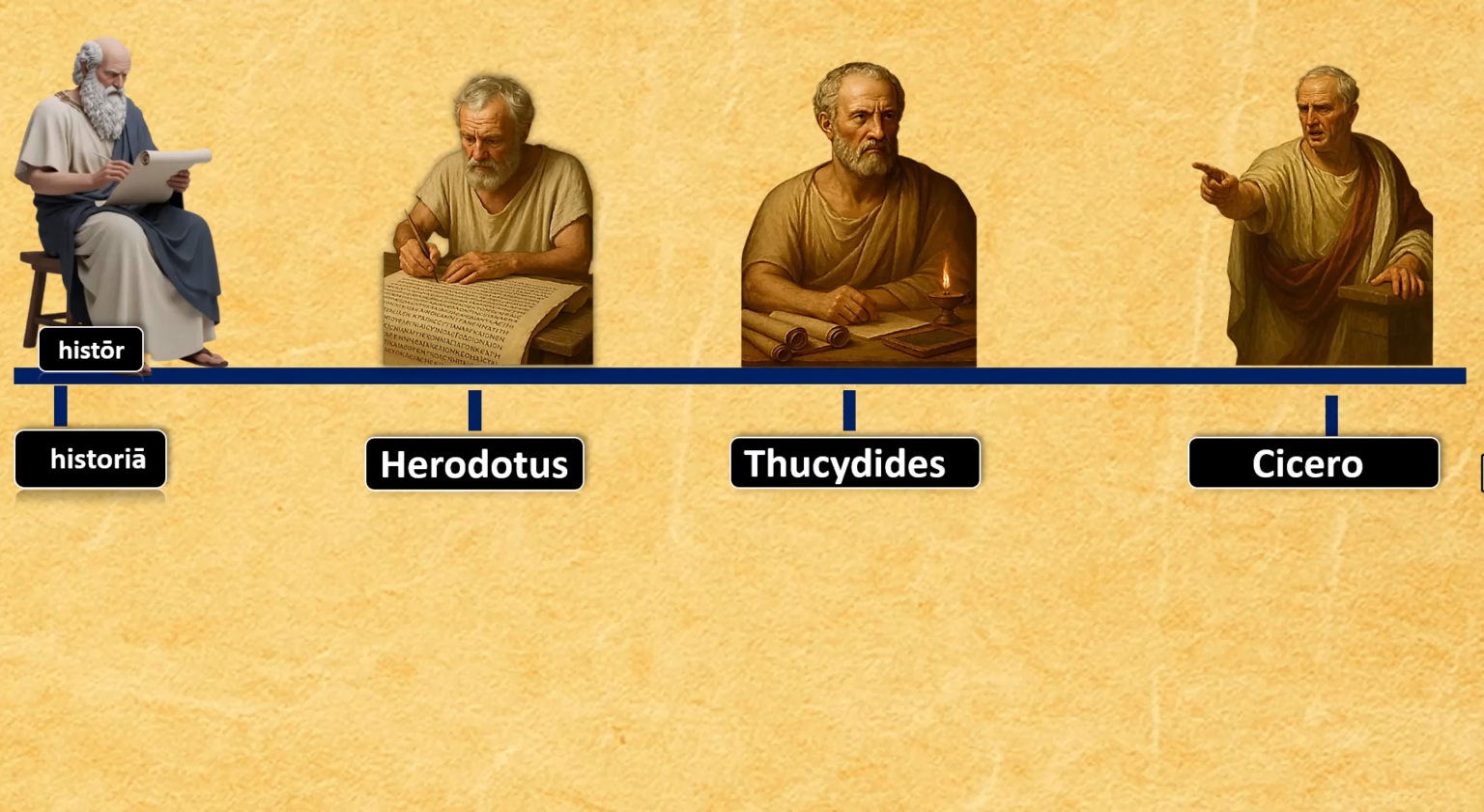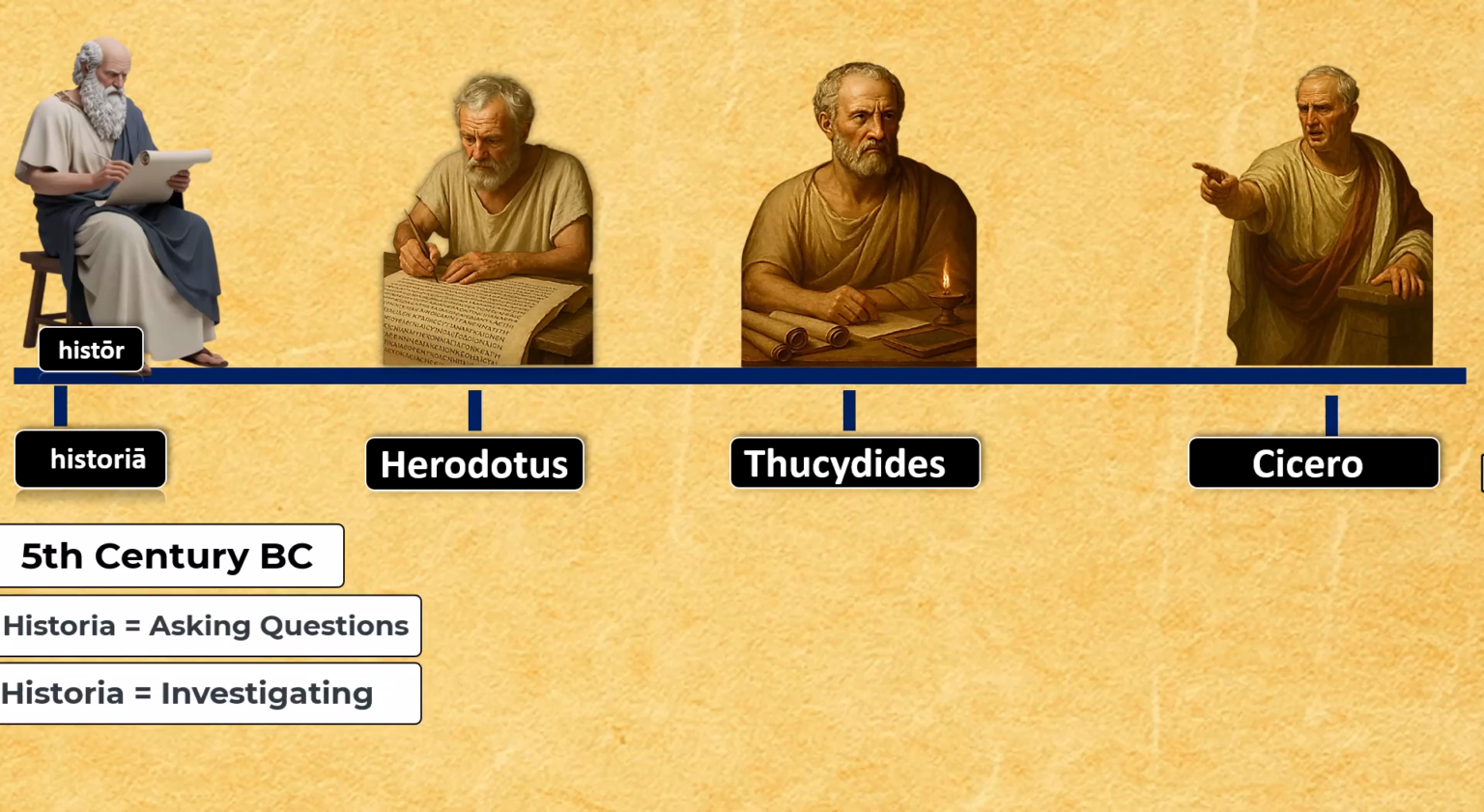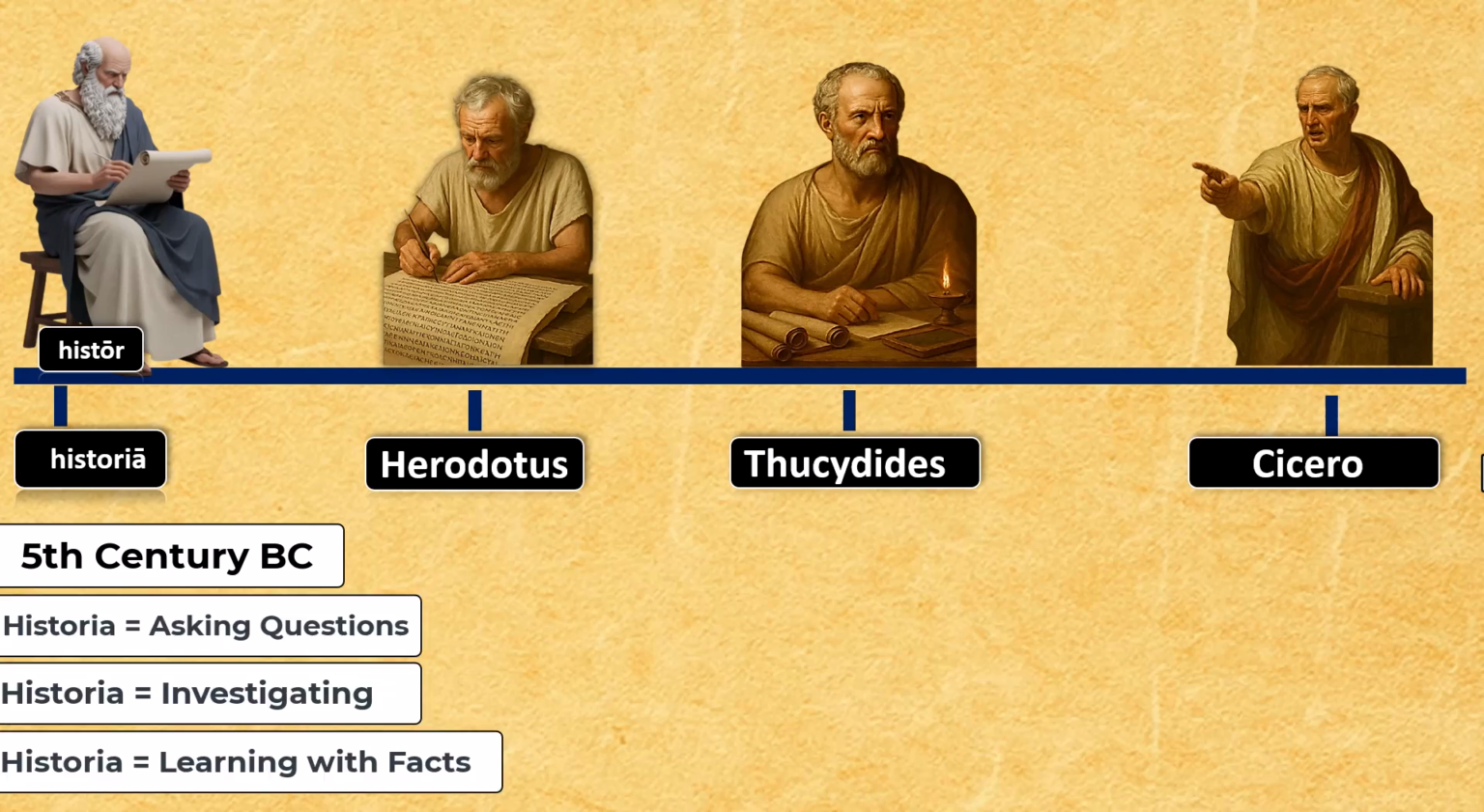Now, let's go through a timeline, right? So, in the 5th century BC, the Greek word historia was used. Now, during those times, it meant asking questions, investigating, and learning by finding out facts. So, people used this word when they wanted to understand something by studying it carefully.